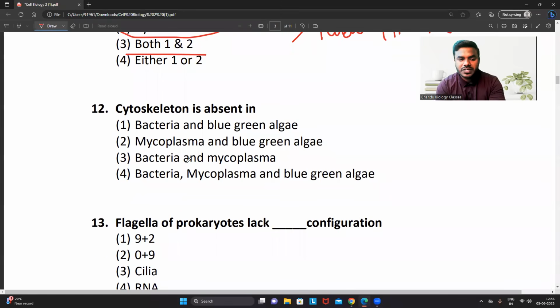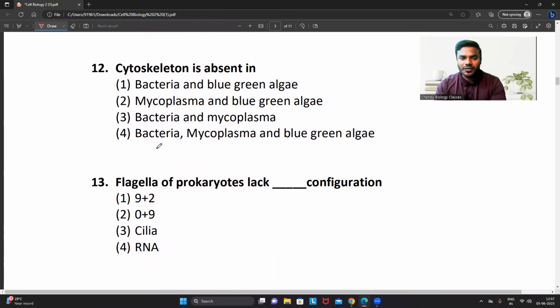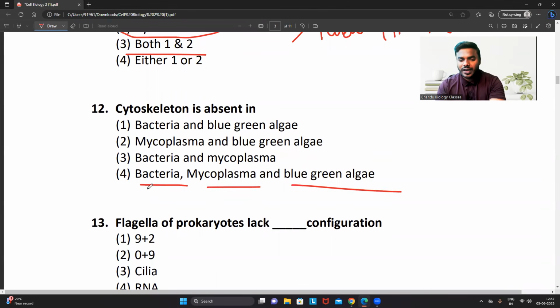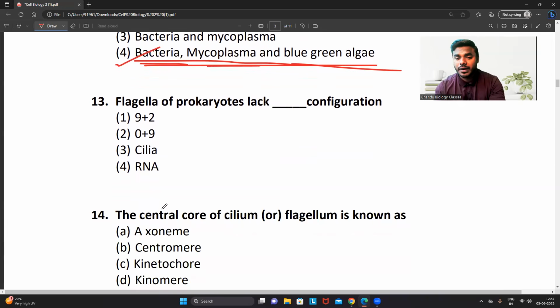Then question number 12 says that cytoskeleton is absent in dash. Undoubtedly, eukaryotic cells contain the cytoskeleton. Prokaryotic cells do not have any modified cytoskeleton also. So what will be the answer? Bacteria do not contain the cytoskeleton. We all commonly know that. Mycoplasma or PPLO do not contain it. Blue-green algae also do not contain the cytoskeleton. Not to get confused, these 3 do not contain cytoskeleton. Please remember that.